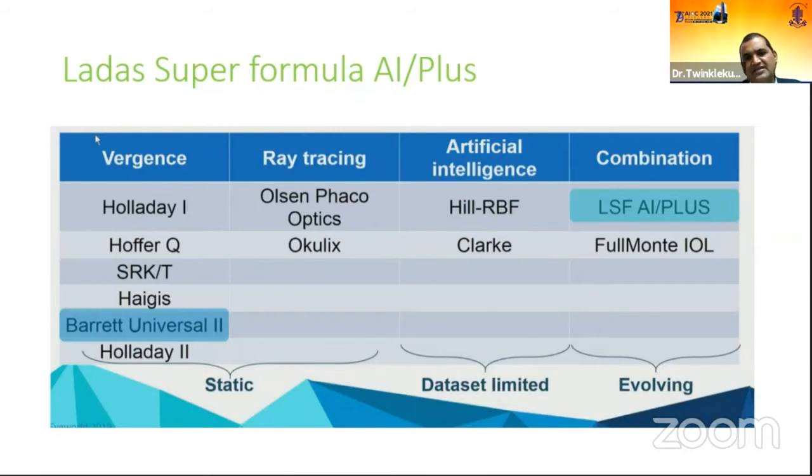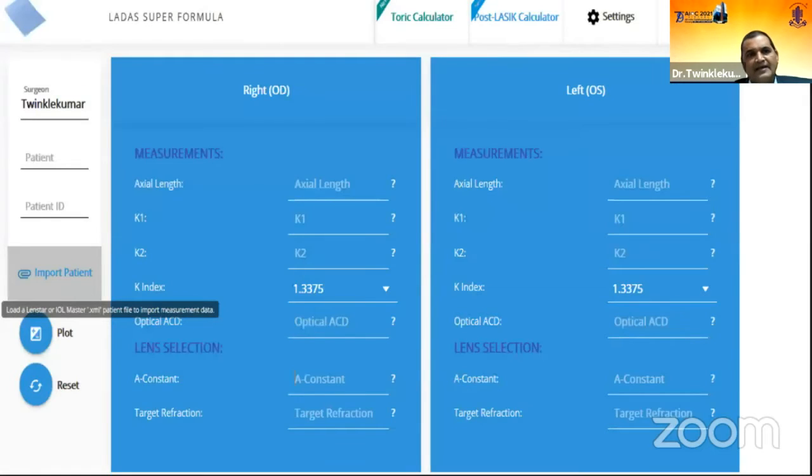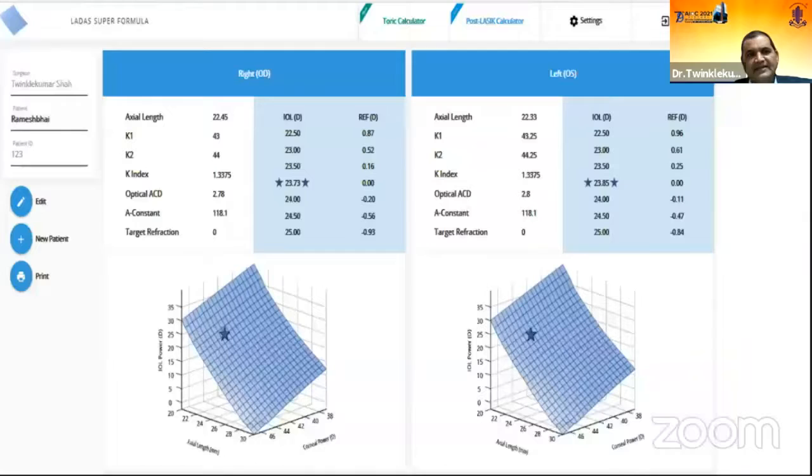While artificial intelligence is data set limited, as with the Hill RBF or Kane formula, where the data set has already been fed in and they made the artificial intelligence work on it, the LSF, the Ladas Super Formula, is a formula which is evolving in such a way that the dynamic system automatically adjusts the formula. So data from all over the world, in real time, upgrades it by itself. This is the future of IOL power calculations, where you can immediately update the formula for your results. And this is the way it is available online, and it gives a presentation as a graphic report.